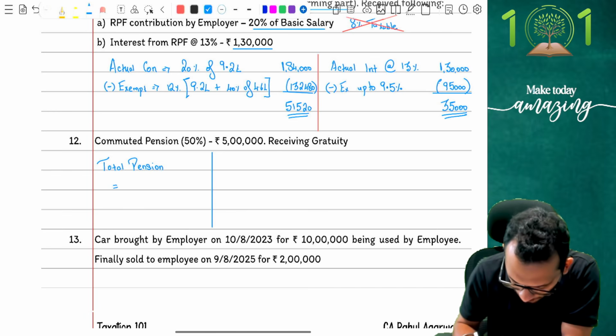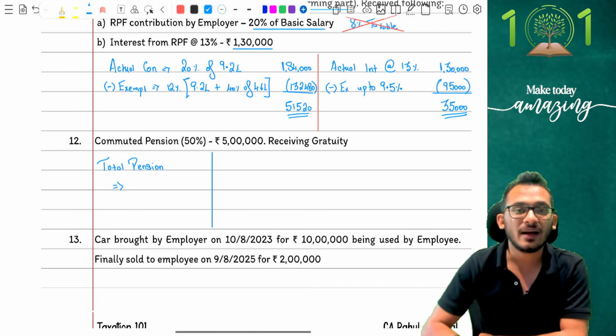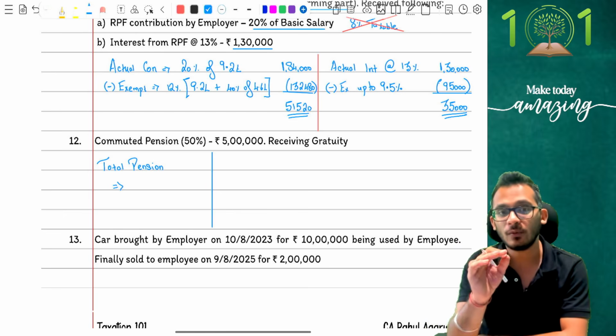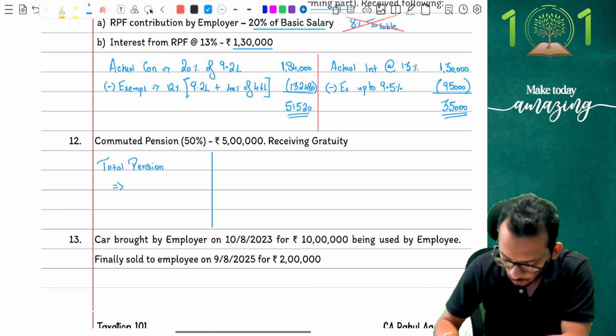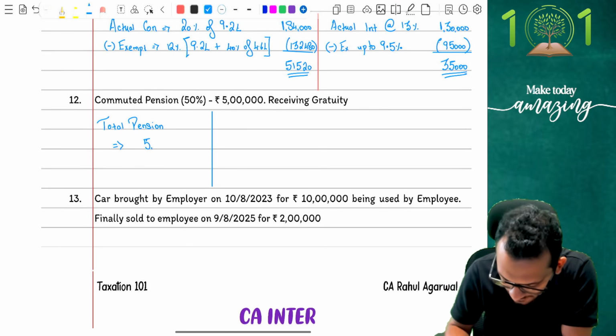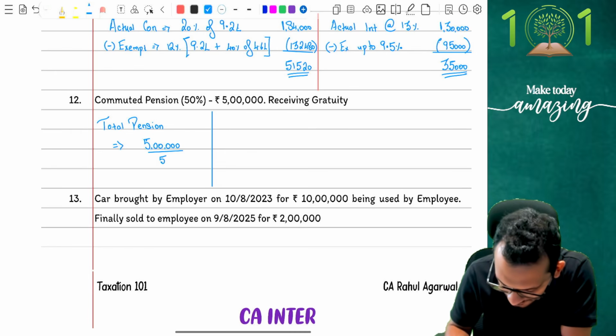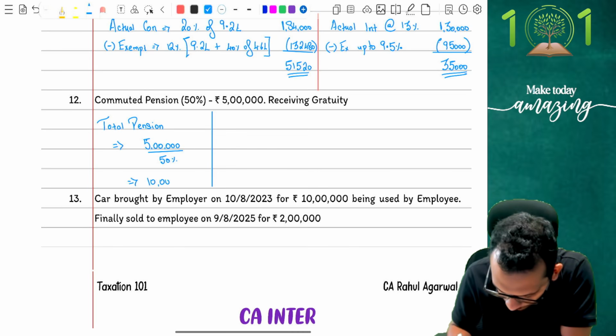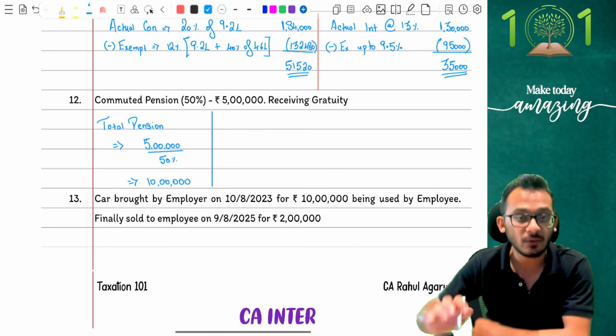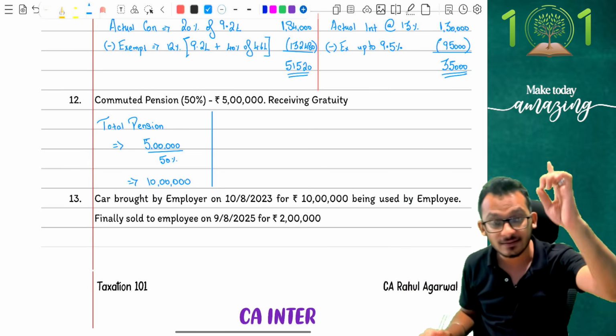Mistake here is where the problem comes. First thing you will say: Rahul, I got 50% amount redeemed for 5 lakh rupees, so what will I get for 100%? It is very simple. You will say 5 lakh rupees divided by 50% redemption amount, which means the amount I am going to get is going to be 10 lakh rupees. Had I redeemed the whole amount, I would have got 10 lakh rupees in my hand. That is step number 1.